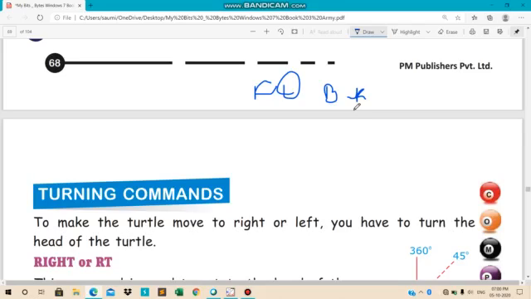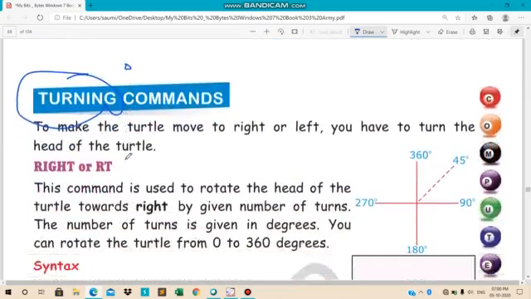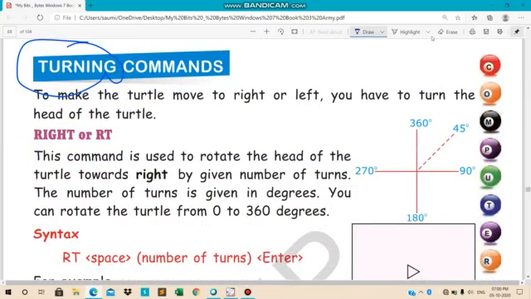Now the next command that we are going to study is turning command, that how we can turn the turtle. To make the turtle move to the right or left, you have to turn the head of the turtle. Turtle के head को आपको क्या करना होगा? Turn करना होगा, ठीक है?